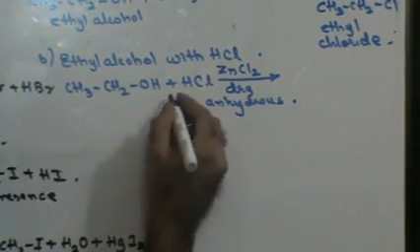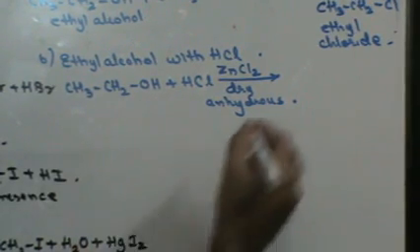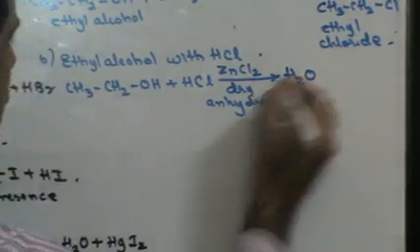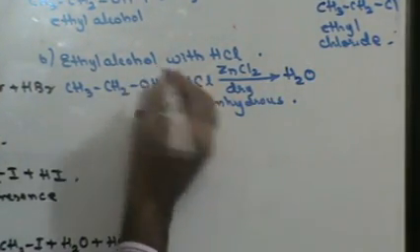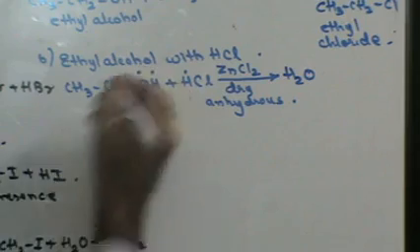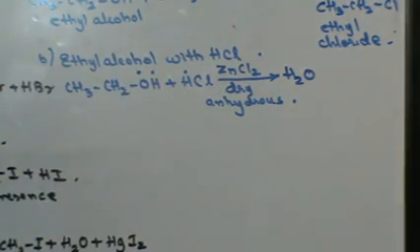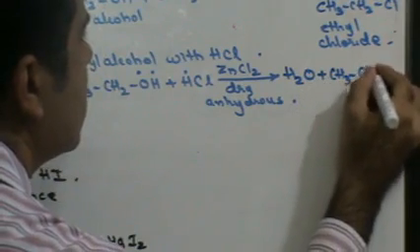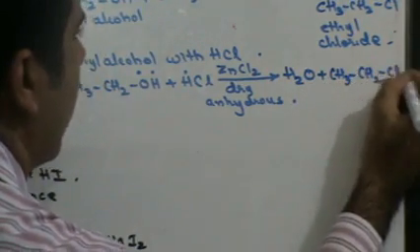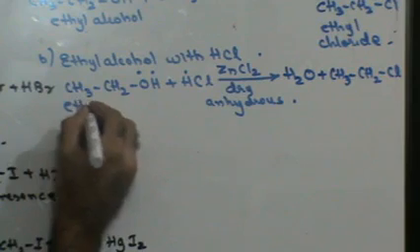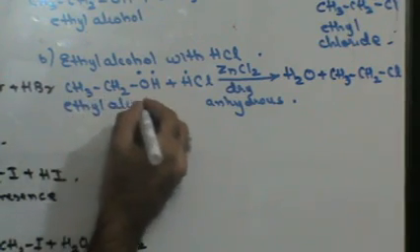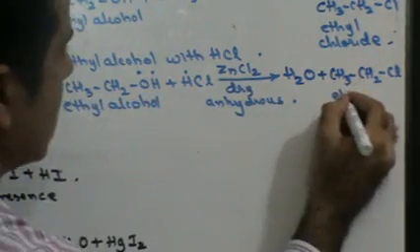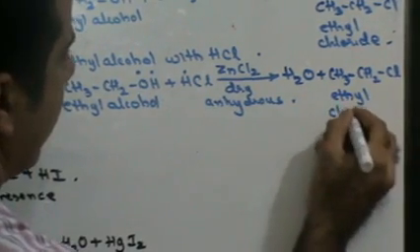Now let's see the reaction itself. You will have dehydration, that means one water molecule comes out. Alcohols are dehydrating agents. Two hydrogens and one oxygen out. That leaves you with CH3CH2Cl. This is ethyl alcohol and this is ethyl chloride.